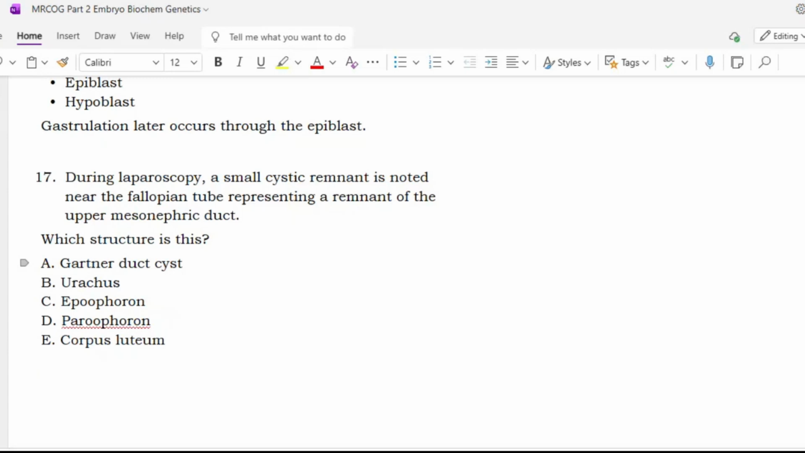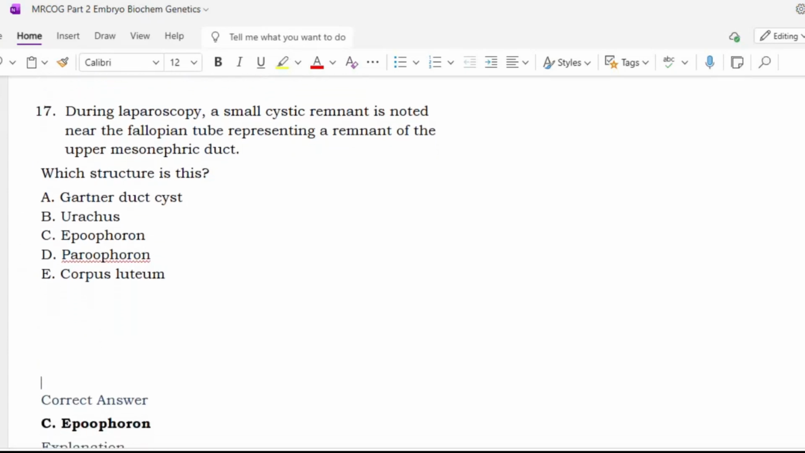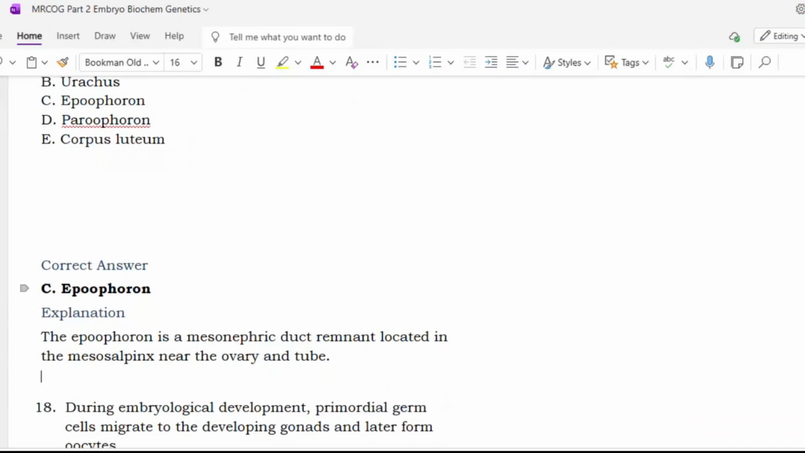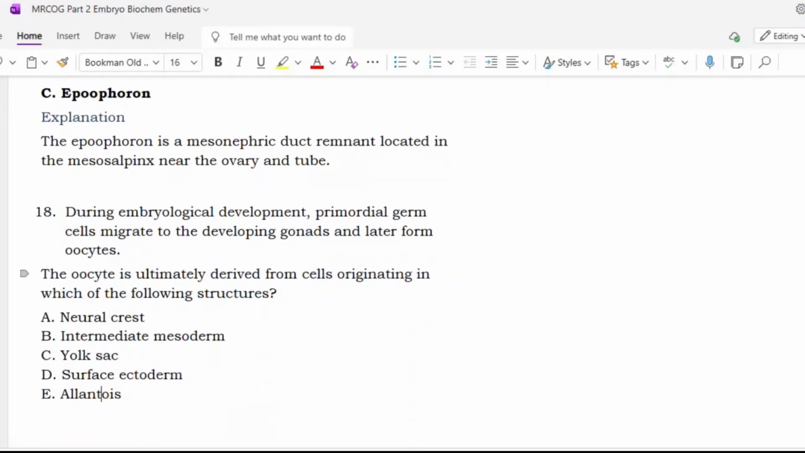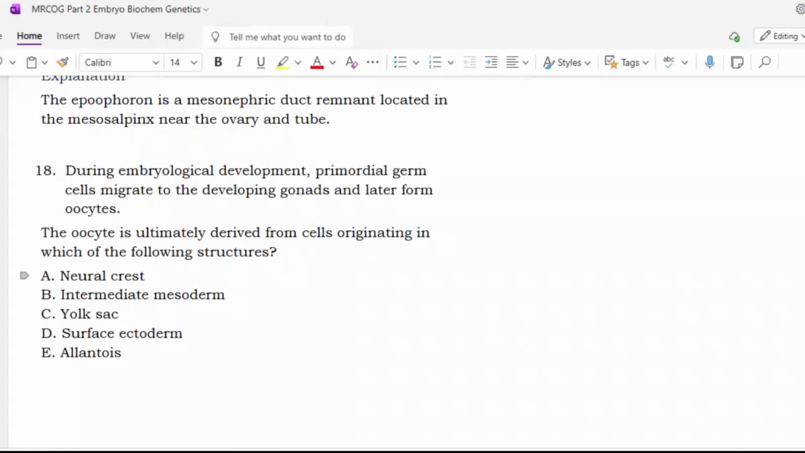Near the fallopian tube. It is the epiphoron. The epiphoron is a mesonephric duct remnant located in the mesosalpinx near the ovary and the tube. Okay. Next.